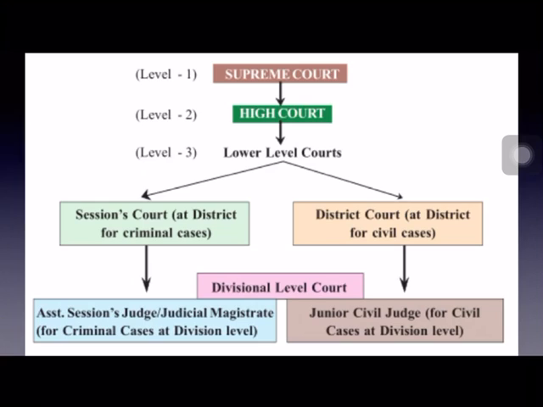And below them there is the junior civil judge for civil cases at divisional level, and for criminal cases at divisional level, assistant sessions judge and judicial magistrate. I told you first class, second class and third class magistrate courts are there. Those are at divisional level. So this is the appellate system existing in India. What is it called? Appellate system.